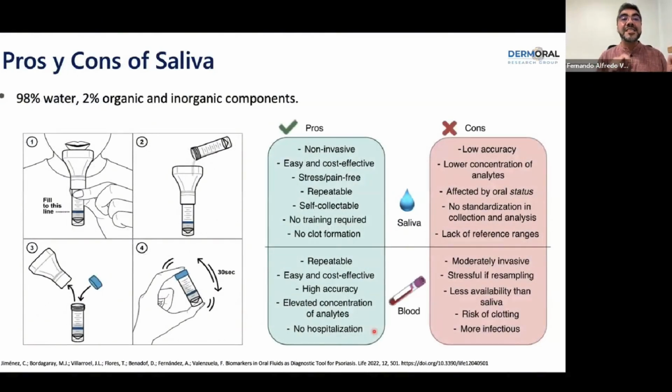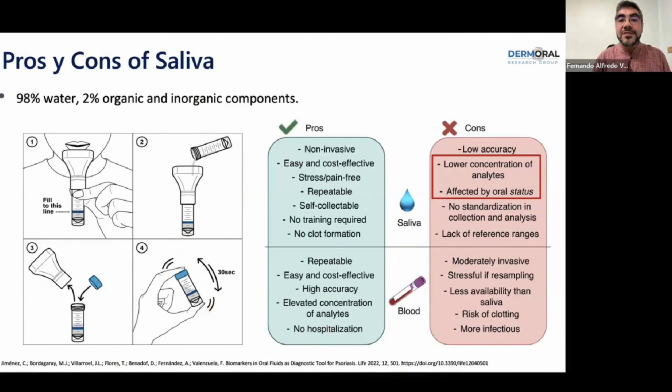However, saliva has pros and cons. The pro is that it is a non-invasive way to discover and to analyze biomarkers. It's easy to obtain, and it's cost-effective. However, 98% of saliva is water, so there is a lower concentration of analytes, and it's affected by the oral status. And there is no standardization in collection and analysis.